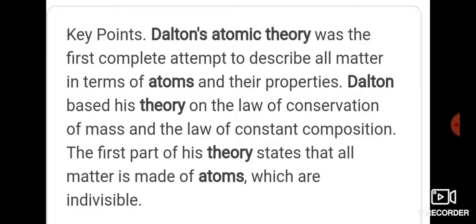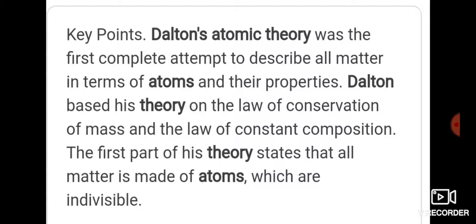Dalton based his theory on the law of conservation of mass and the law of constant composition. So what is this law of conservation of mass? During a chemical reaction, the mass of the reactants is going to be equal to the mass of the products. And by the law of constant composition, the composition of a compound is also going to be the same. It will not change.